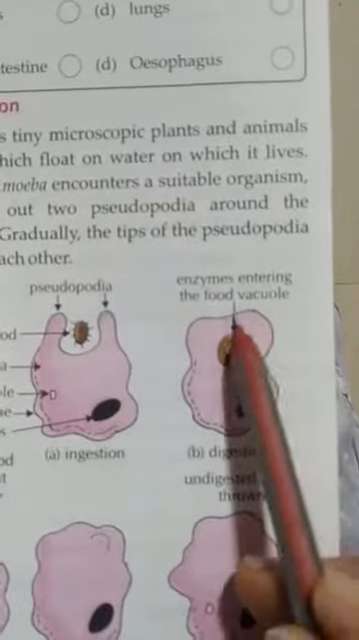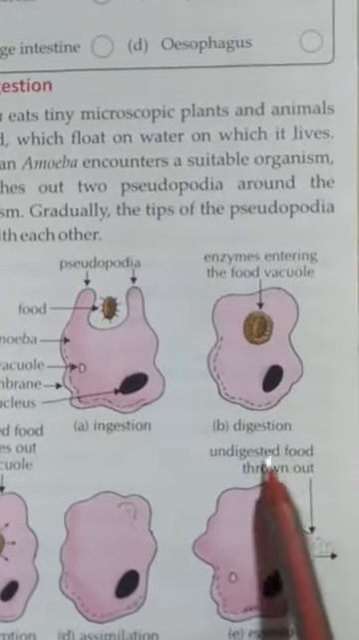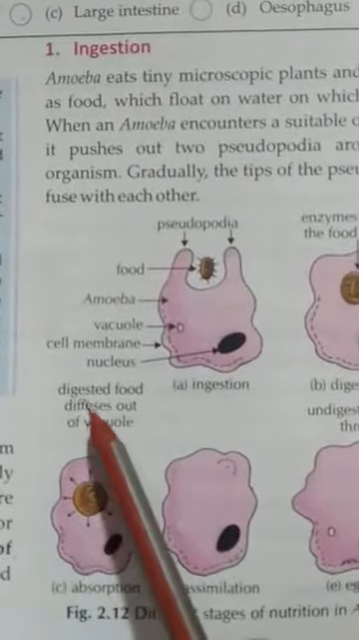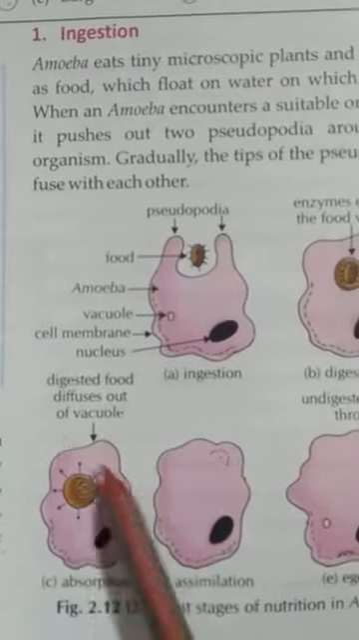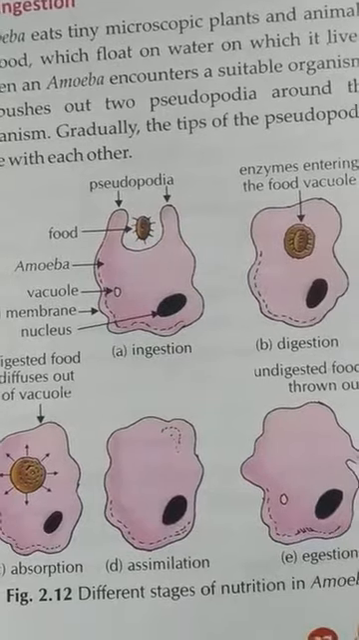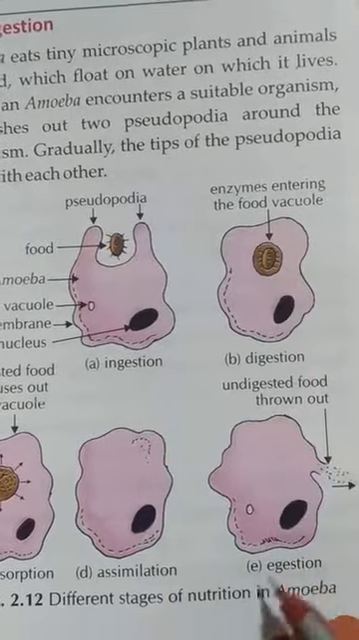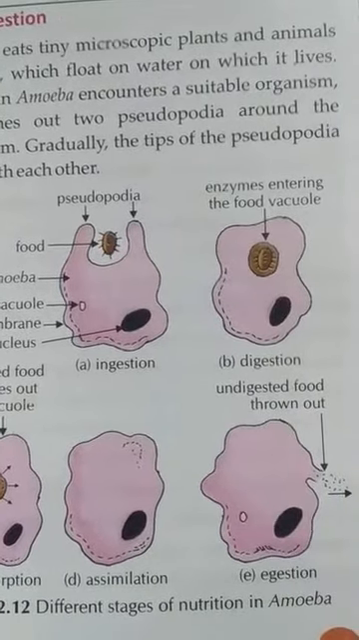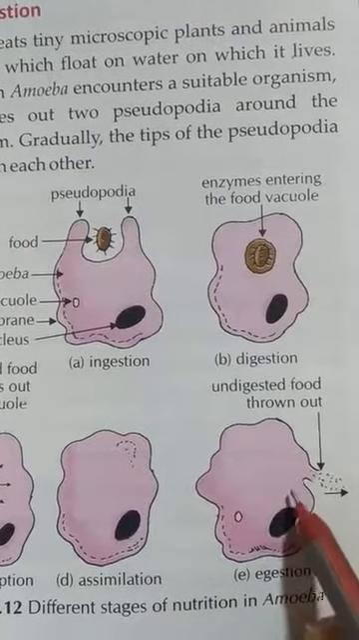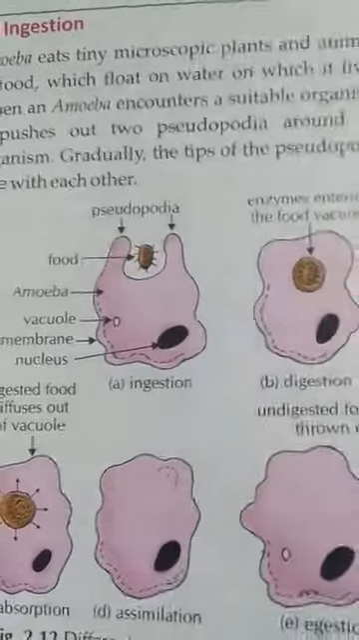Enzymes enter the food vacuole, where the food has come inside, and the digestion process takes place. After this comes absorption, where digested food diffuses out of the vacuole, and then assimilation. Assimilation means utilization of food. Egestion means throwing out undigested food: after digestion, absorption and utilization in the form of energy, the waste material comes out of the body, and this process is known as egestion.